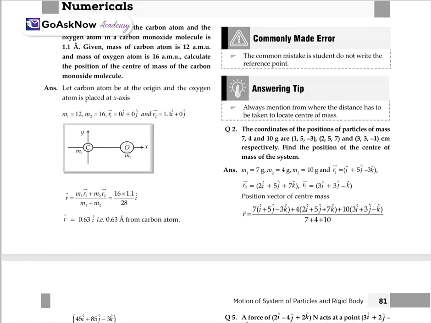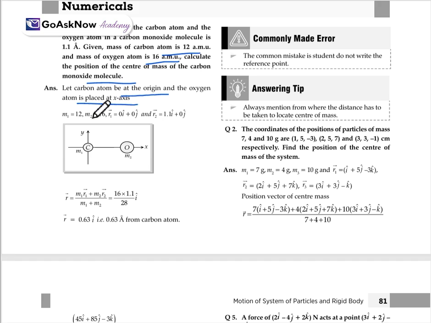Now, let's see some numerical based questions. Here, the distance between the carbon atom and the oxygen atom in a carbon monoxide molecule is 1.1 angstrom. Given the mass of the carbon atom is 12 AMU and the mass of the oxygen atom is 16 AMU, calculate the position of the center of mass of the carbon monoxide molecule. Let the carbon atom be at the origin and the oxygen atom be placed on the x-axis.